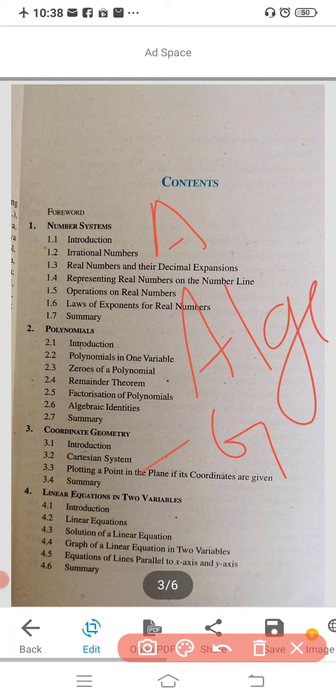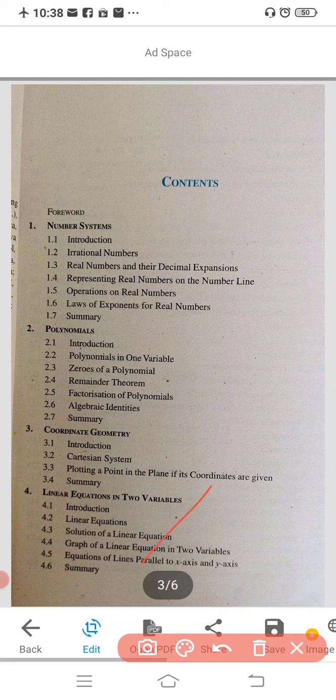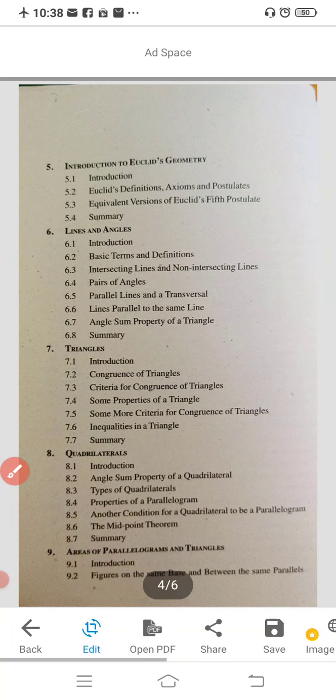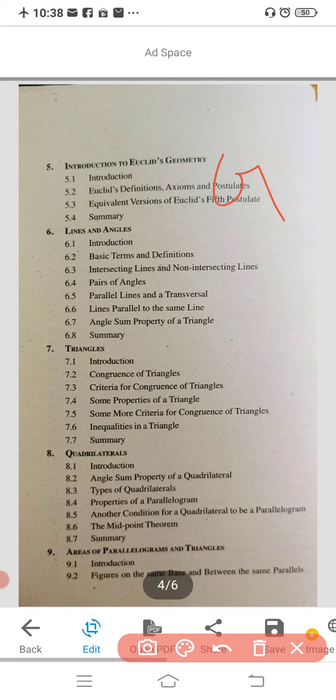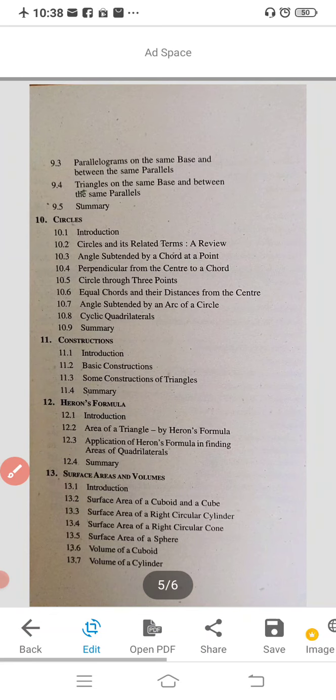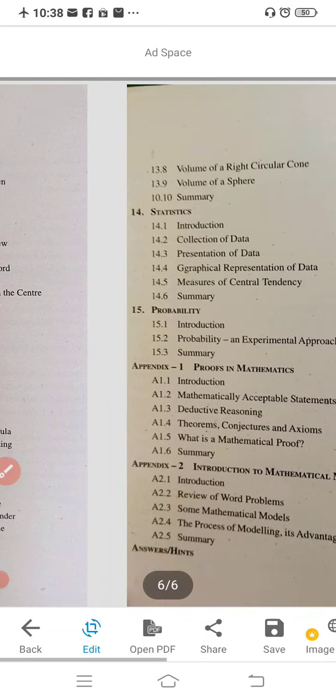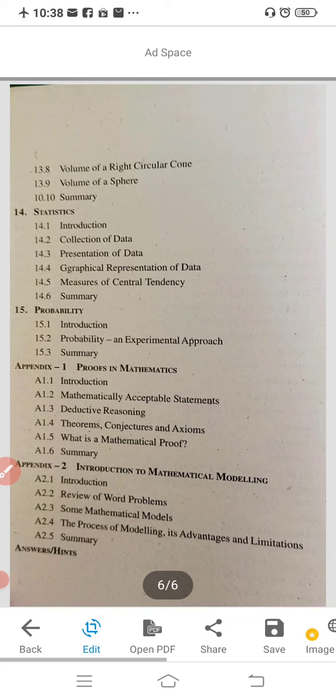Next, linear equations in two variables is also an algebra part. Next, introduction to Euclid's geometry, again a geometry part. Lines and angles, also geometry. Triangles, geometry. Quadrilaterals, geometry. Circles, also geometry. Constructions, geometry. Heron's formula, geometry. Surface areas and volumes, geometry. Statistics and probability are some calculations we have to do.